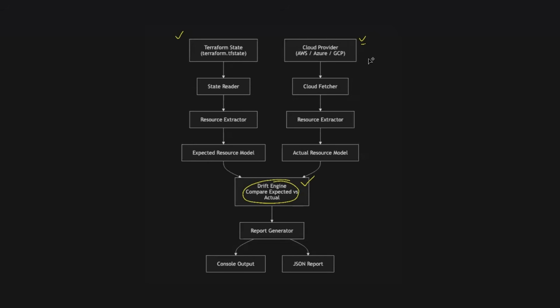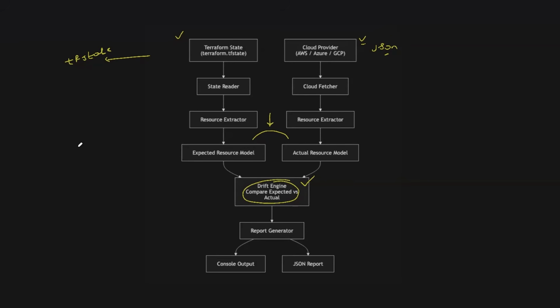Now this is tricky because Terraform state file stores the information in the TF state file format, and AWS has this information in the JSON or YAML format. So for the Drift Engine to compare these things, we have to bring both of them into a common format. Of course, first we have to extract the information and then get them in a common format so that Drift Engine can compare it.